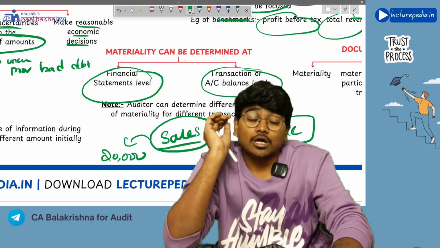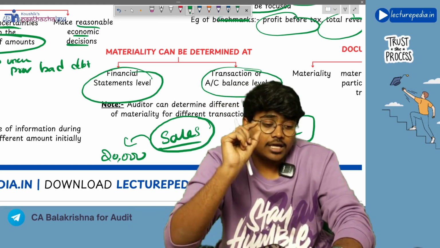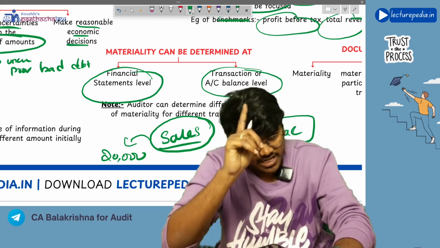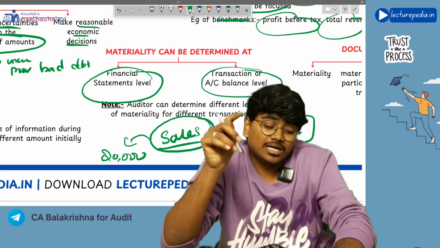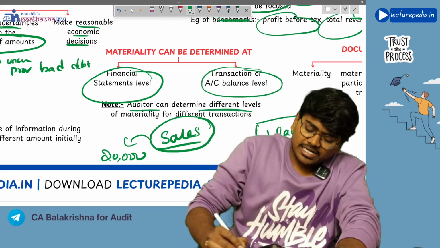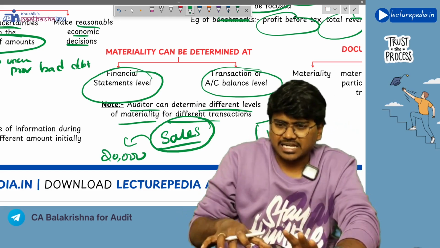So here what I wanted to tell you is that materiality will be determined at the financial statement level and also at the account balance or transaction level. And the auditor can determine different levels of materiality for different transactions.